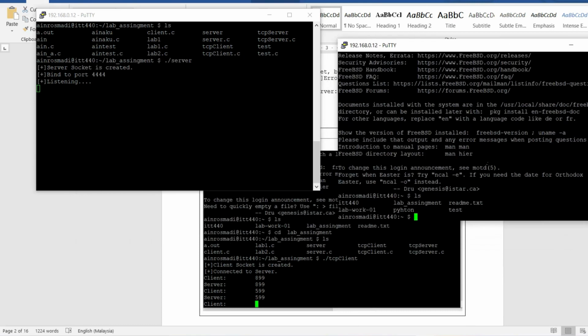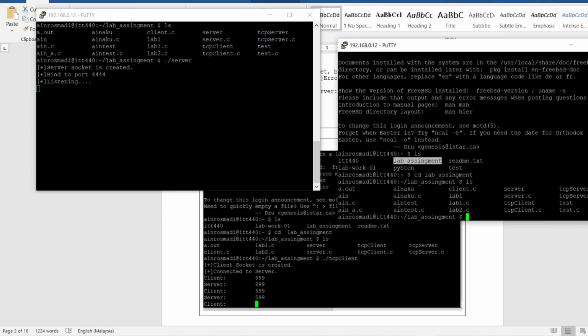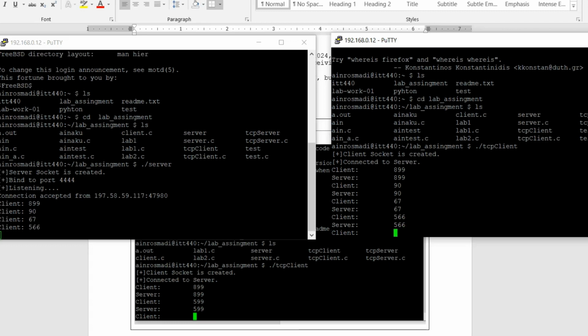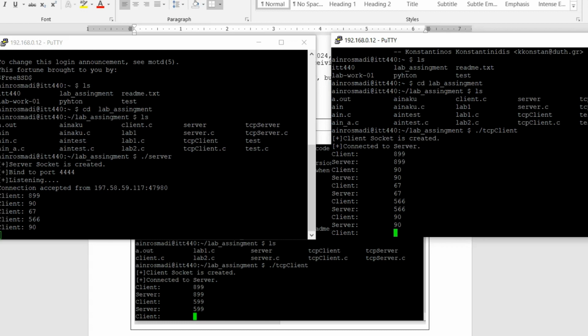Okay, I just log in to run the client. Then I enter the folder lab assignment again and run the output TCP client.